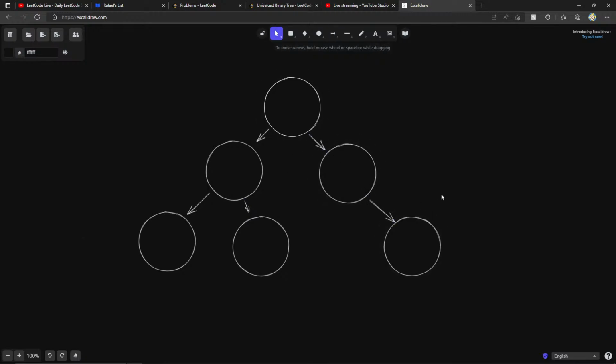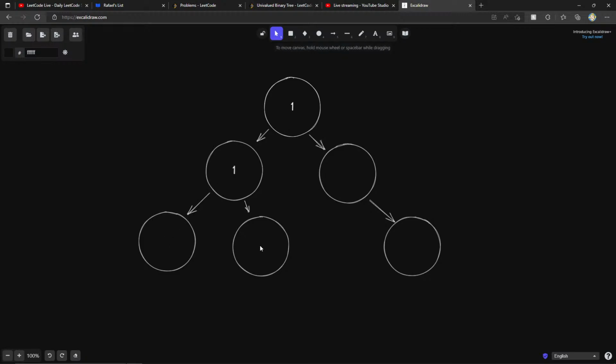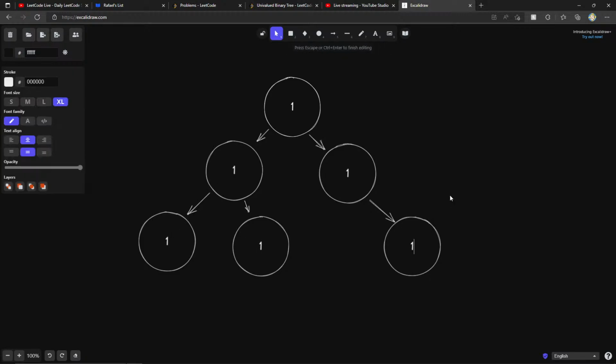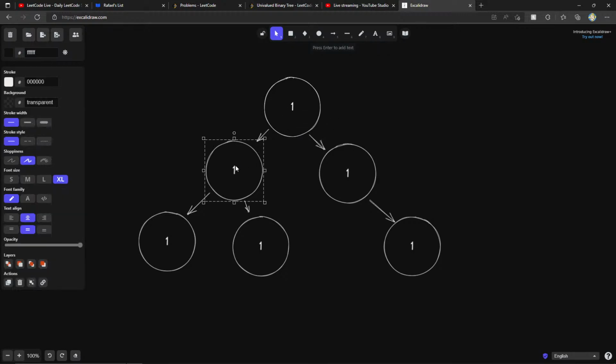Univalued binary tree. So what we want to find out is, does every single node in this tree have the same value? Now, you might think about recursion, right? I mean, I look at a tree and I automatically think about recursion. So you can say, well, it has the same value if every tree to my left and every tree to my right has the same value as me, then I know it's univalued. And similarly in this one, if every value to the left and every value to the right is similar, then I know we're good.